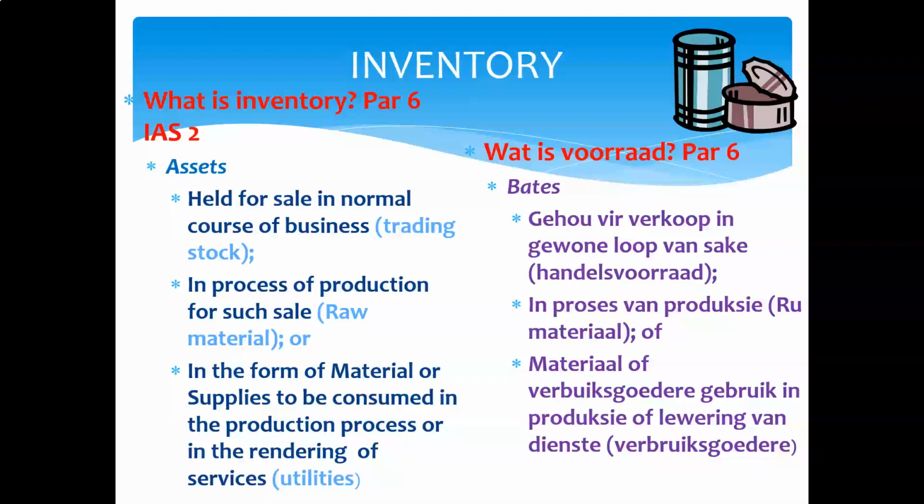Now, so that is also an asset which can be in the form of material, raw material, i.e. the wood, or supplies. So if I'm just buying and selling furniture, so I buy the finished product from whatever factory, and I'm going to sell the finished product. So I've got nothing to do with the production process. Then I'm buying the supply. So then I'm going to buy and sell.